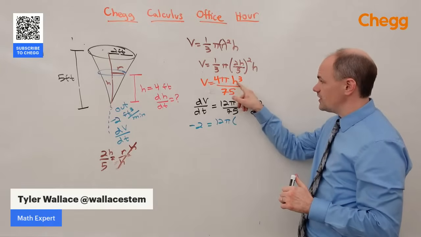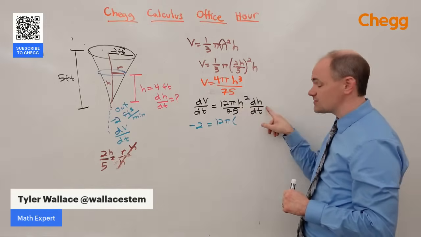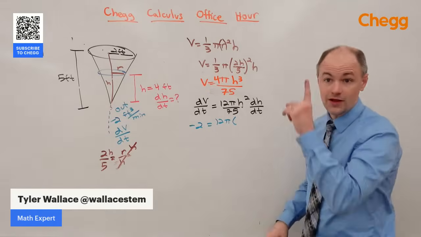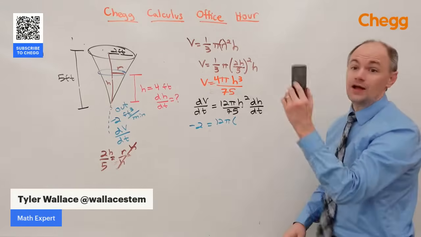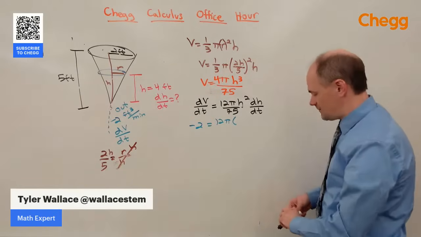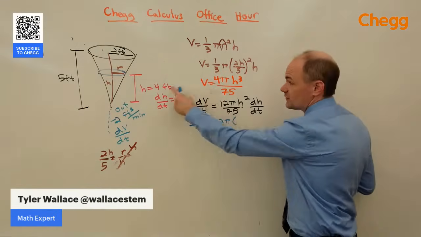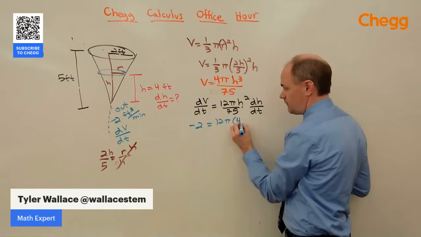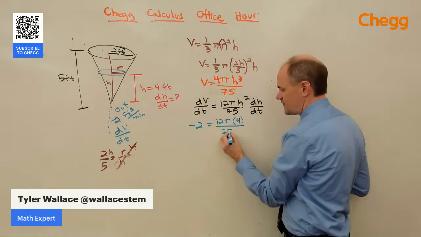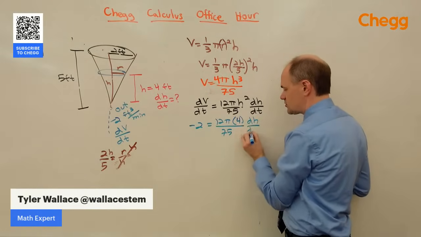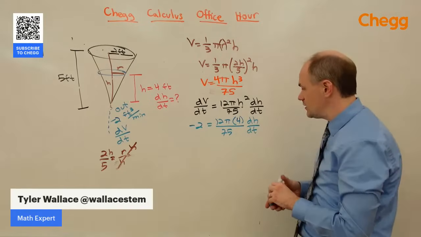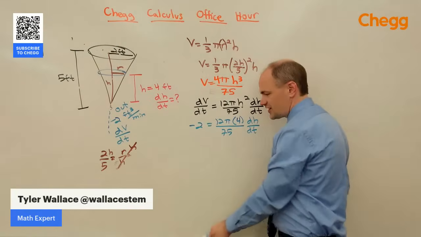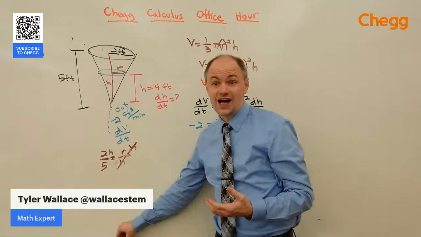Derivative of h cubed is 3h squared times the derivative of h. And we're back, okay. So now we're gonna plug in the height that we care about, which is 4 feet, divided by 75 times dh/dt. We're asking what is the change in height with respect to time.